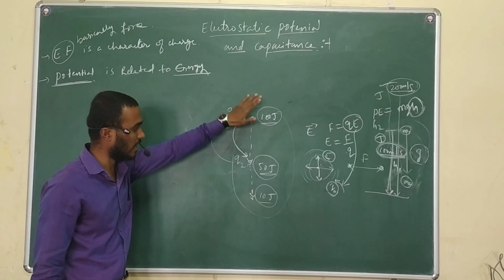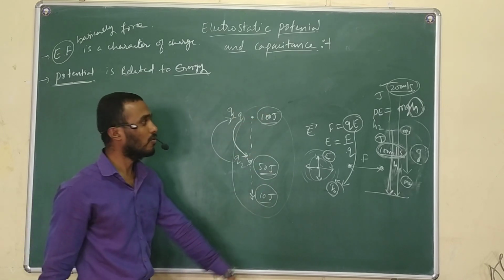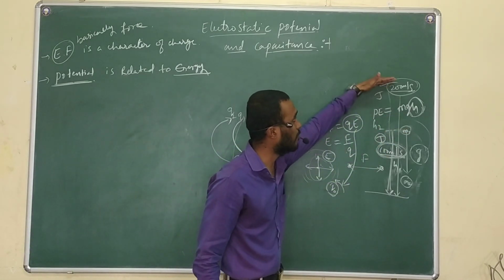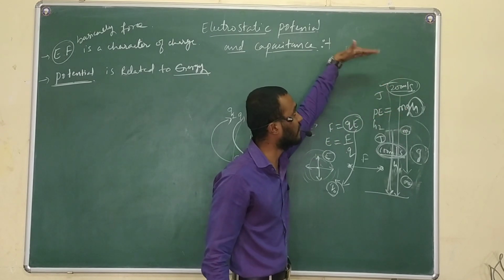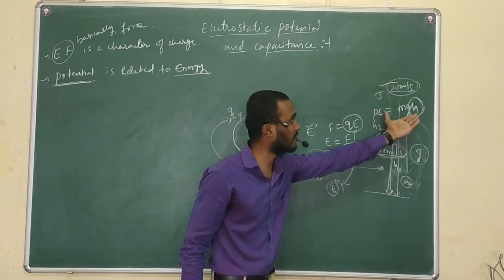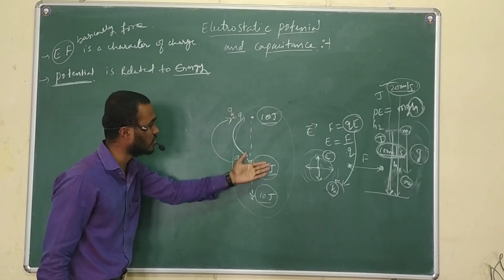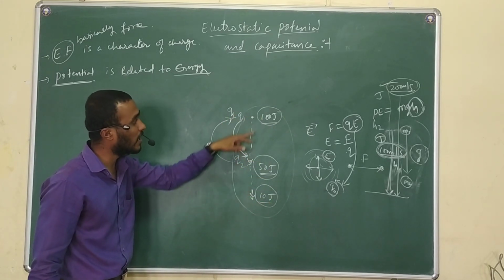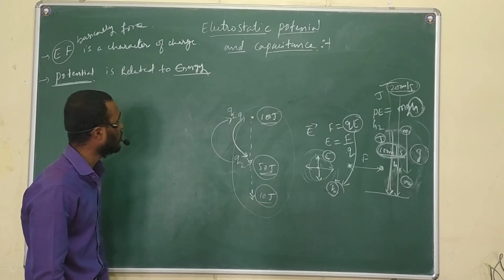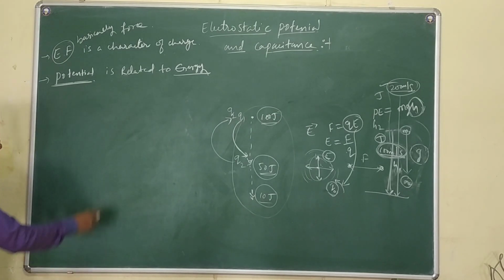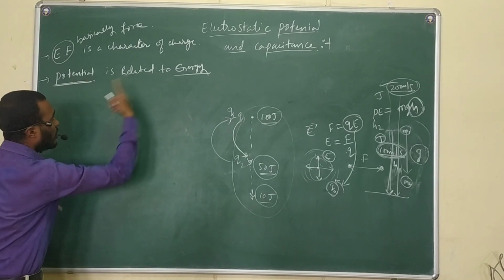By this observation, I understand how we get different speeds at different points on dropping an object from different heights, and how we get different potential energy. I am getting different energy of the charge at different locations. So what does potential say? Potential is related to energy.